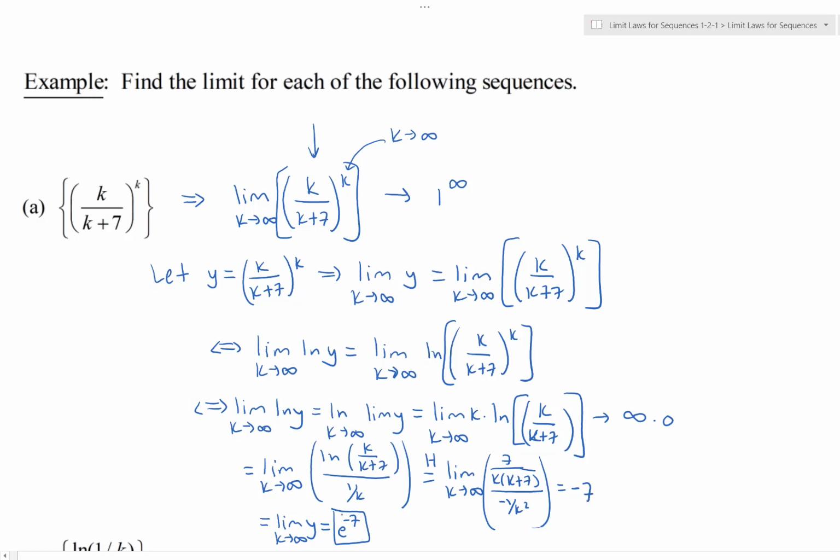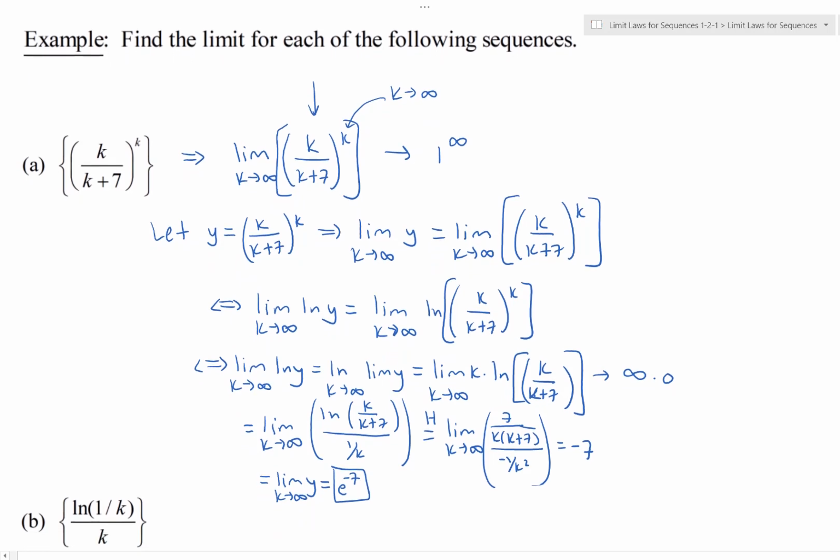So you see, we just found the limit of this sequence. This sequence, plug in k is 1, plug in k is 2, plug in k is 3, make a list, right? Well, that limit is going to be the same as if you let k go across all real numbers, starting at 1, all the way to real numbers towards infinity. It's going to be the same thing, and we just did the same thing that we would do as if it was a real valued function. e to the -7 is the limit.